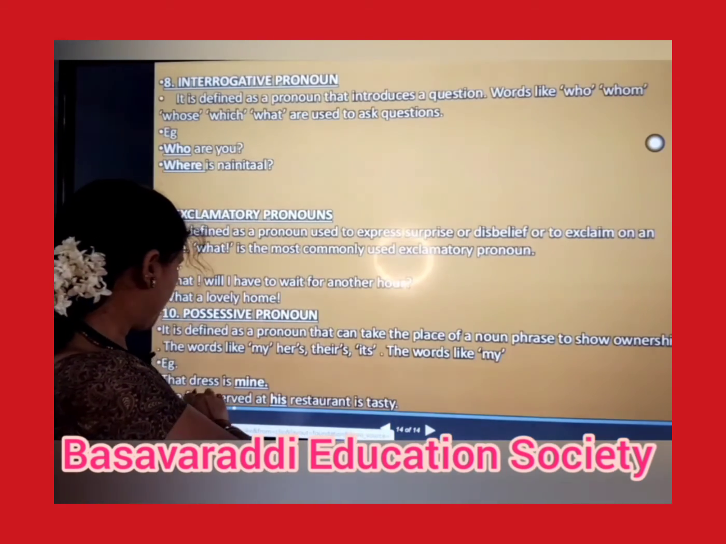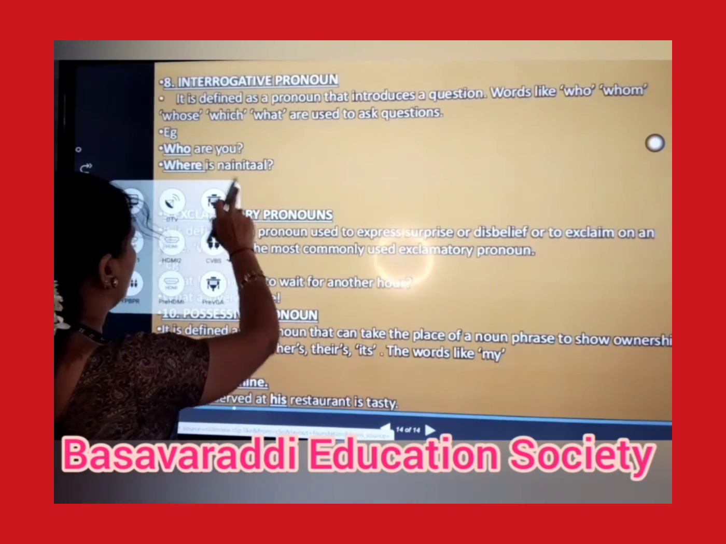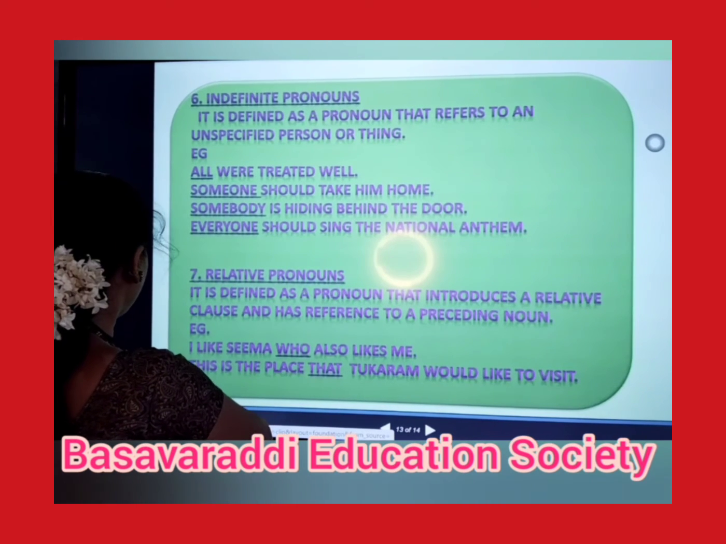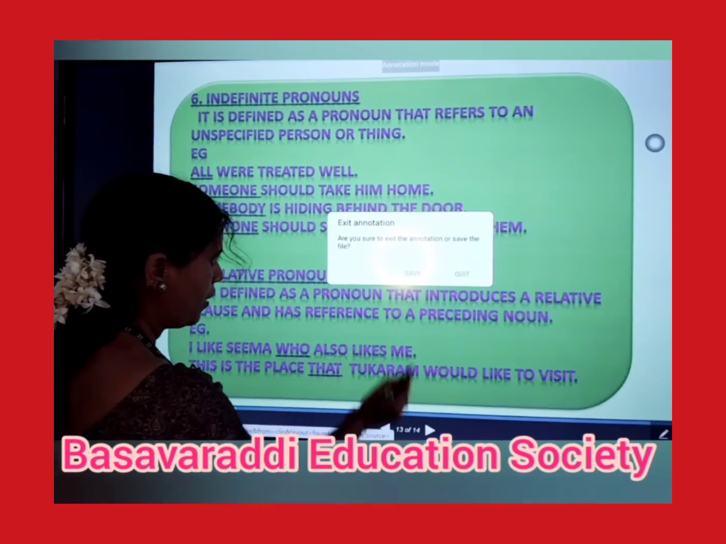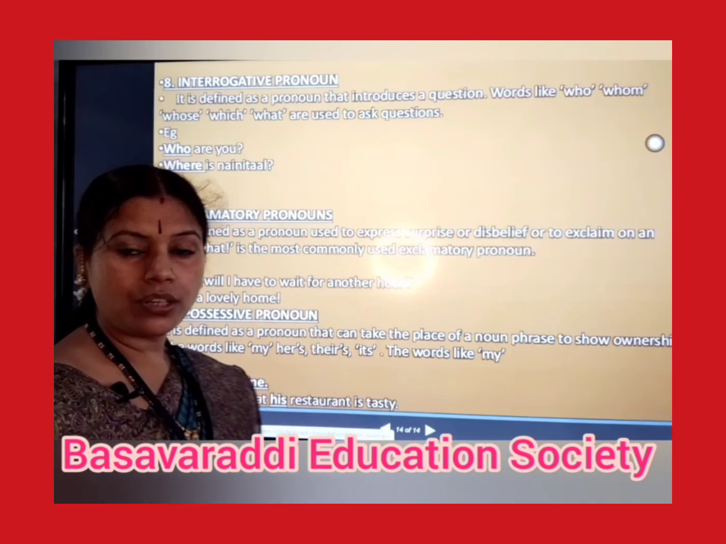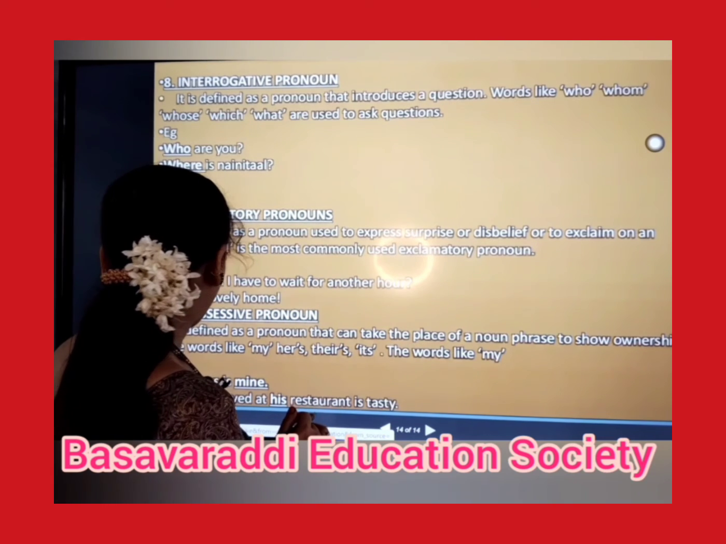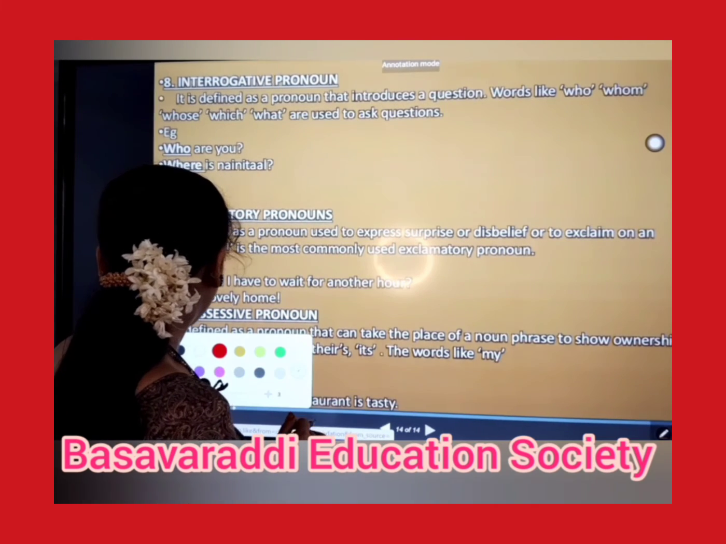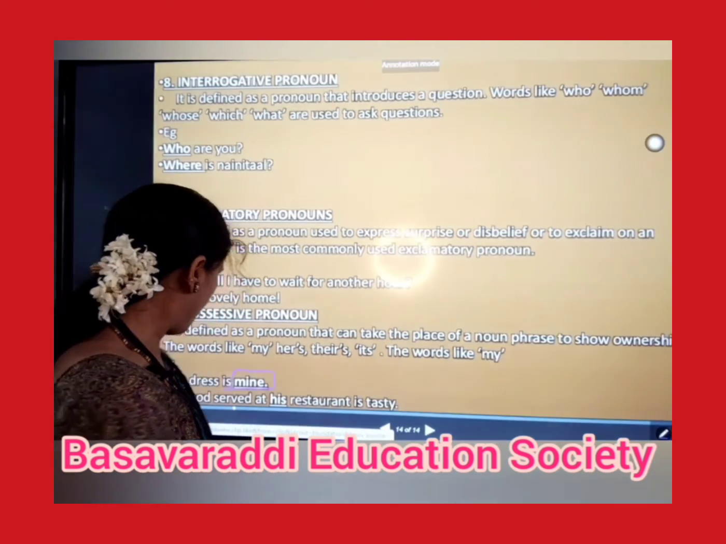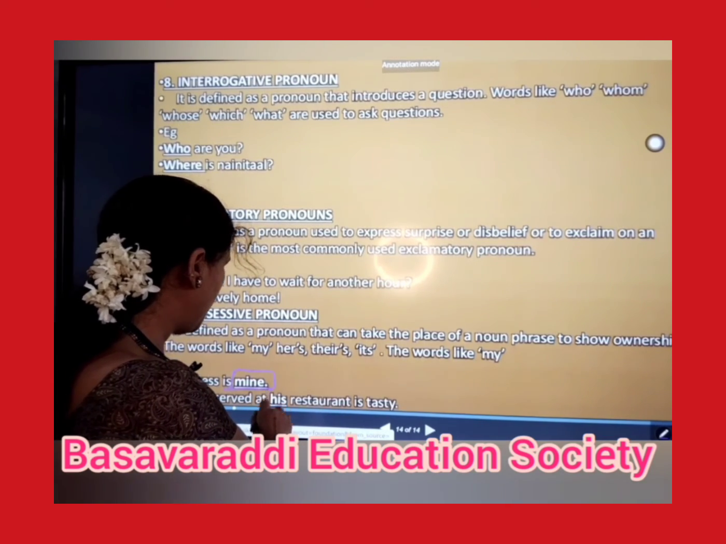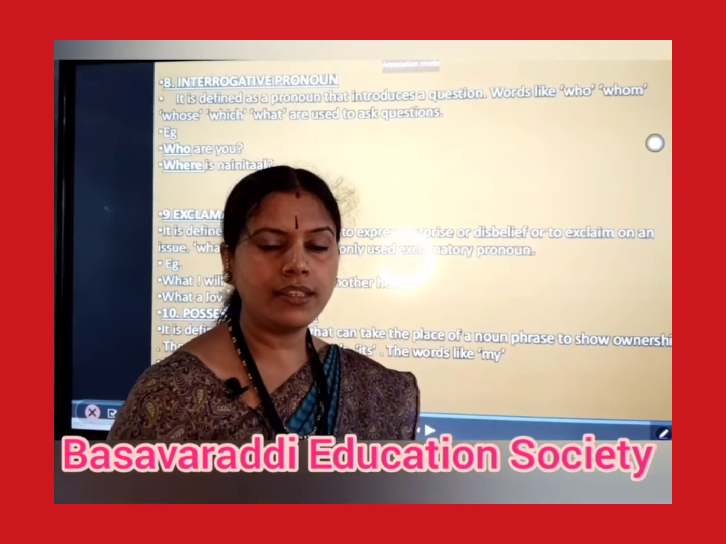Let's see the example. That dress is mine. So here the word mine is telling us about the possessive pronoun. As I told you, possessive pronouns tell us about possession, about ownership. So the example for possessive pronouns: that dress is mine. This mine is a possessive pronoun. Then, the food served at his restaurant is tasty. Here the words his and mine are telling us the ownership.